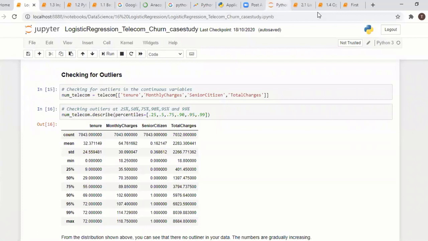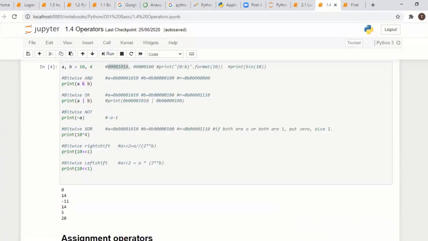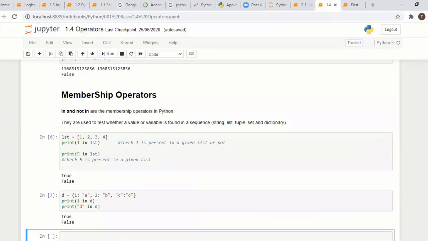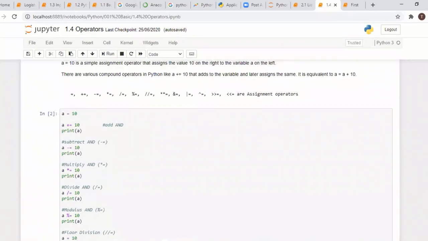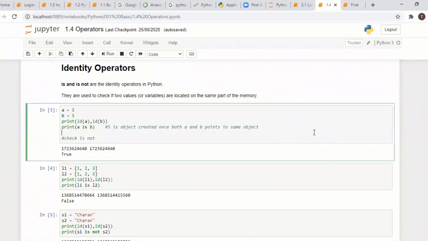One question regarding the is operator. Will is be based on the ID, or is there any other parameter? It's based only on the ID. If the ID is the same, is will return true. If the ID is different, is will return false, right? Yes, exactly.